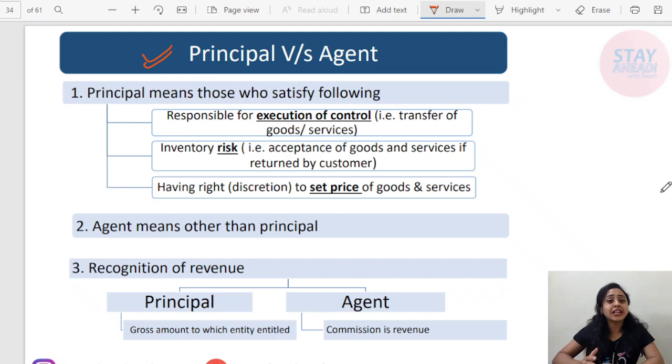Here, we will continue to discuss the provisions of Ind AS 115. In the later lectures, we will also discuss the ICAI question answers, illustrations and examples for sure.